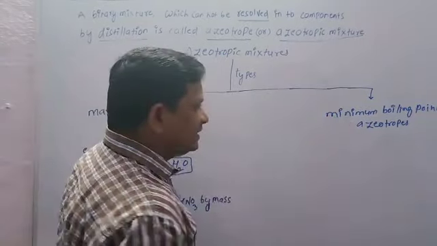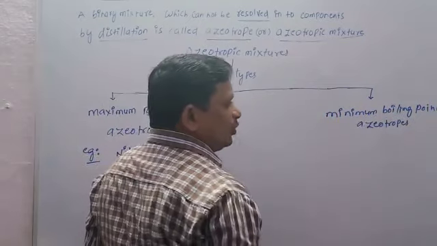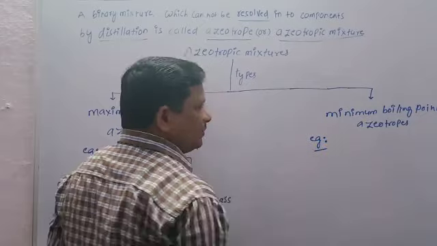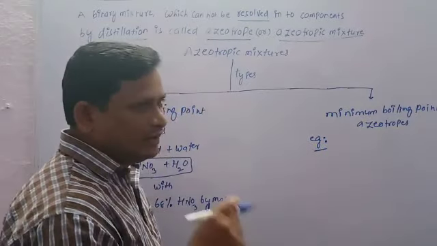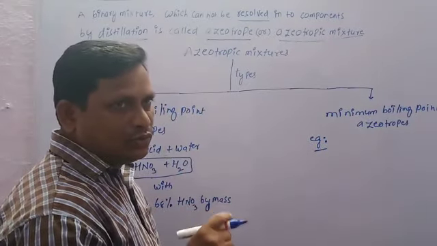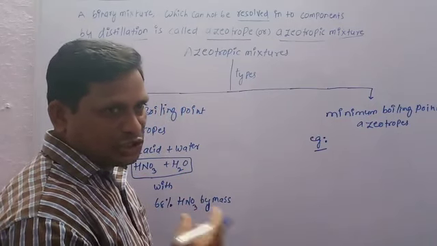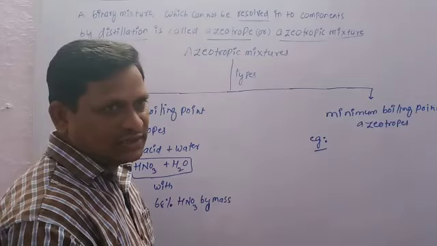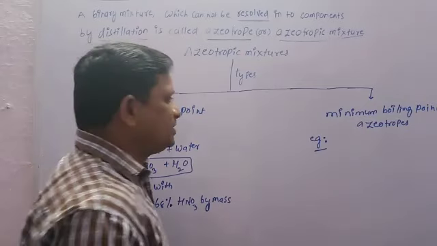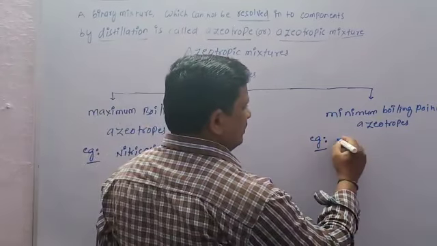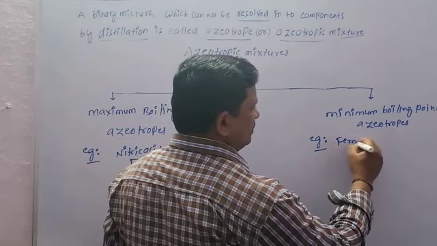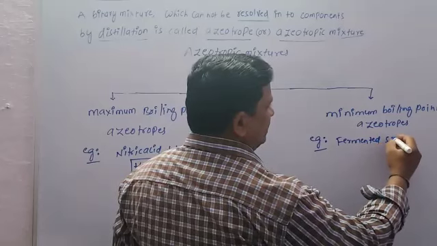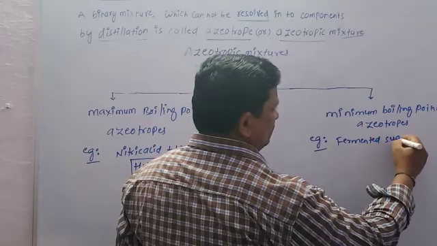Now the second one is minimum boiling point azeotropes. The best example of this type is this: sucrose, meaning cane sugar, is converted into alcohol by the molasses process by fermentation. Let us consider fermented sugar, meaning sucrose, whose molecular formula is C12H22O11.